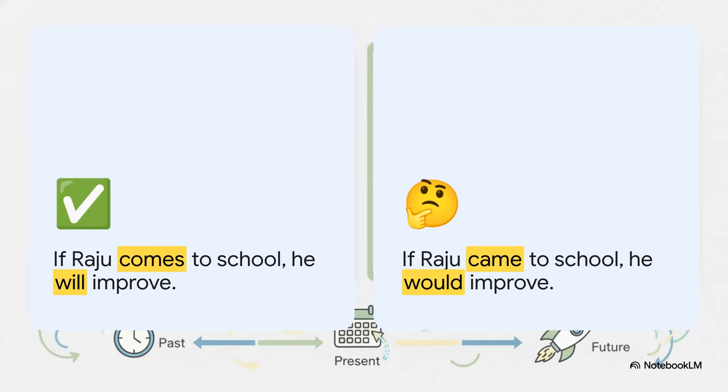First, take a look at these two sentences on your screen. At first glance, they look almost the same, don't they? But you know what? They tell a completely different story about Raju. Just one small change in the verb changes the entire meaning. We're about to find out exactly why.